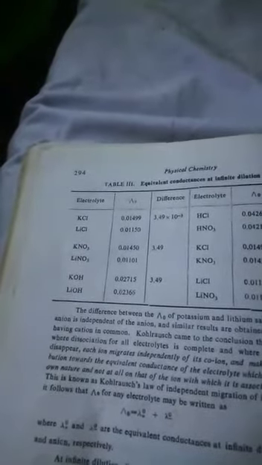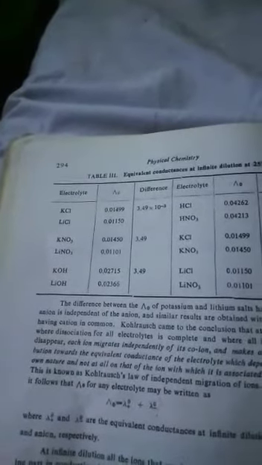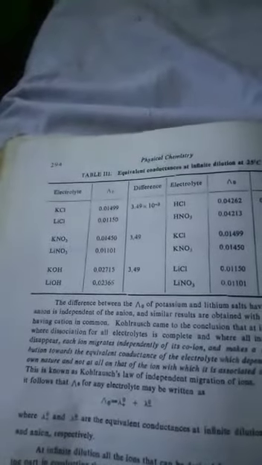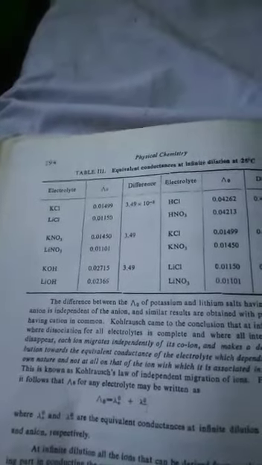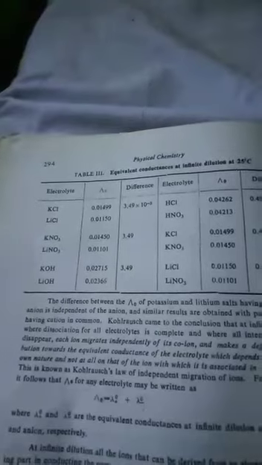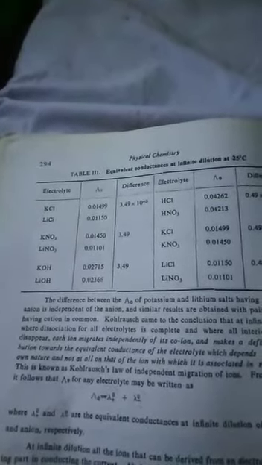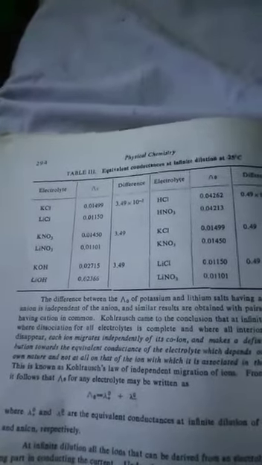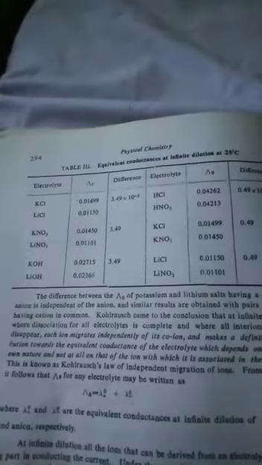According to Kohlrausch's law, it is the sum of the conductions of the two ions which move independently and freely towards the opposite electrodes and express their conduction. The sum of the conductions of these ionic species, positive and negative, is known as Kohlrausch's law.